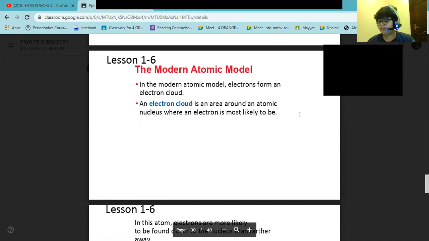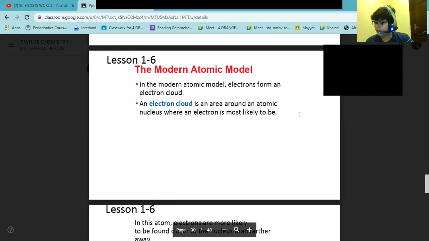Scientists now say that it is impossible to know both the speed and exact location of an electron at a given moment in time.